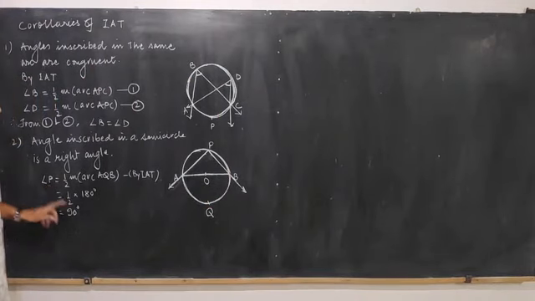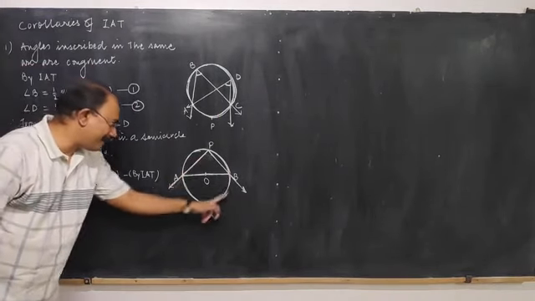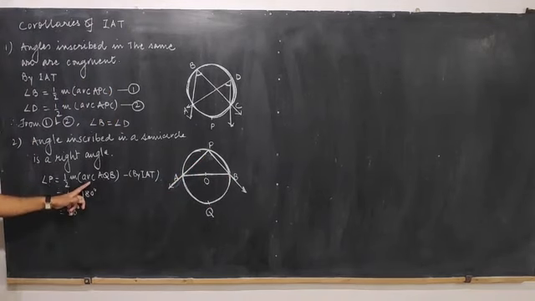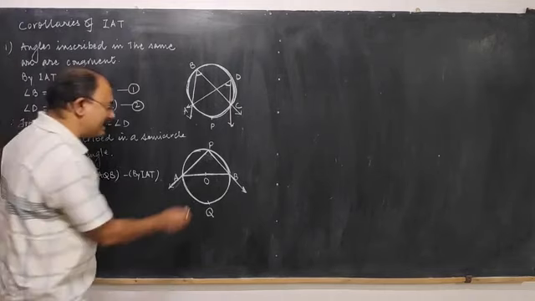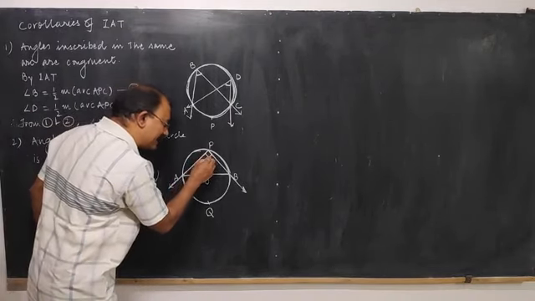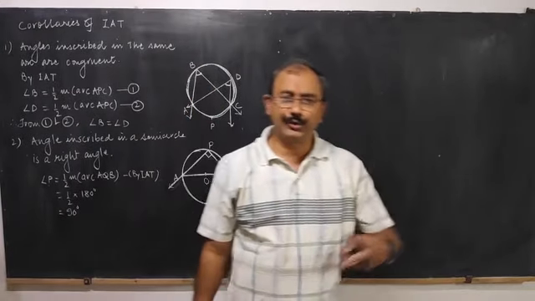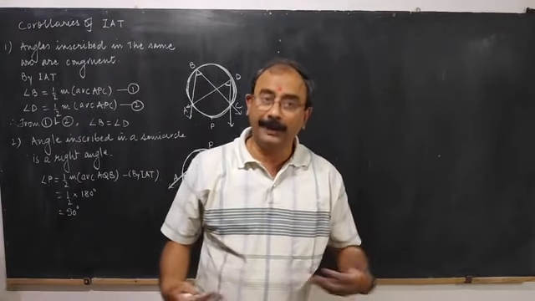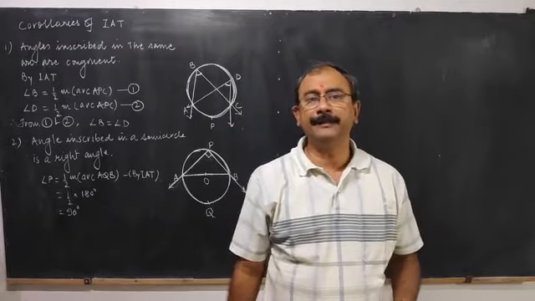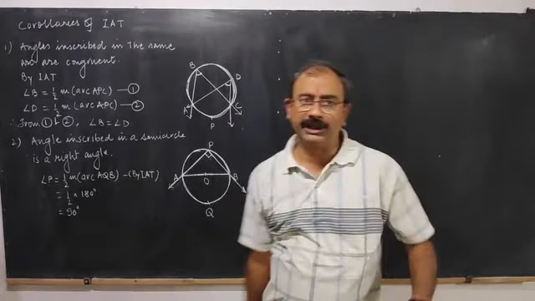We have written angle P. Angle P is half of arc AQB. But AQB is a semicircle, so its measure is 180 degrees. So half of 180 degrees will be 90 degrees, and therefore we say that this angle is a right angle. So two corollaries we have studied. There is one more extension. It has been given as a theorem. So these are the two corollaries.